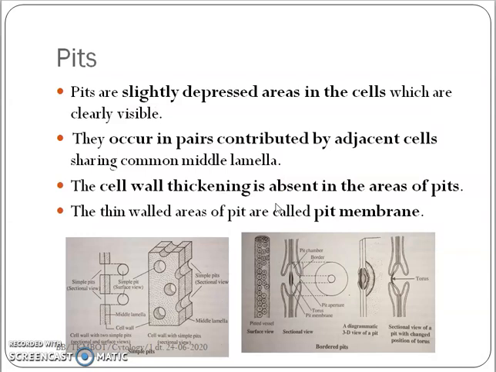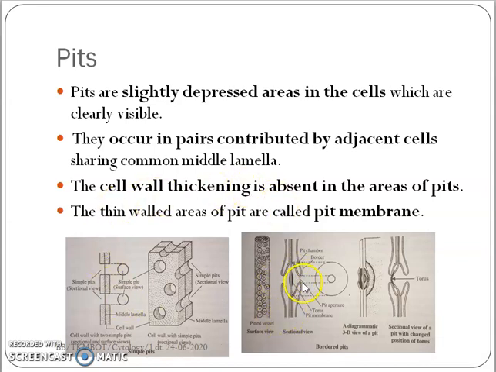Another kind of opening, or constriction-like region, present on the cell wall is called pits. If you see the surface view of a vessel or tracheids, often you see small openings and they are called pits. Pits are depressions present on the cell wall, and these depressions are because of the absence of secondary cell wall, and if primary cell walls are present, they will be very thin. And often pits appear as pit pairs because, as you see in this diagram, there is the middle lamella and on both sides you can see pits, hence it is called pit pairs.